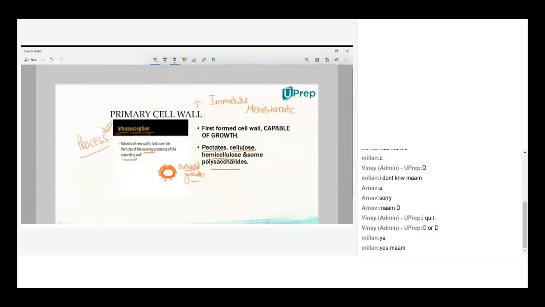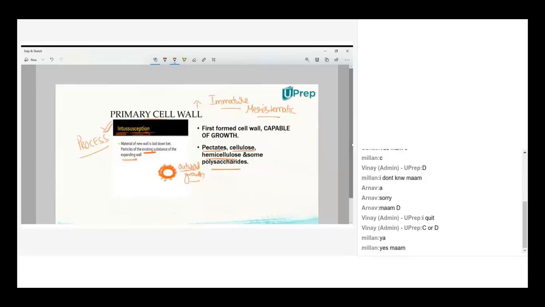What does it mean? There is an existing substance, and it shows outward growth, expansion. In that process the cellulose, hemicellulose and pectins get deposited, and the cell wall thickens, which we call the primary cell wall.